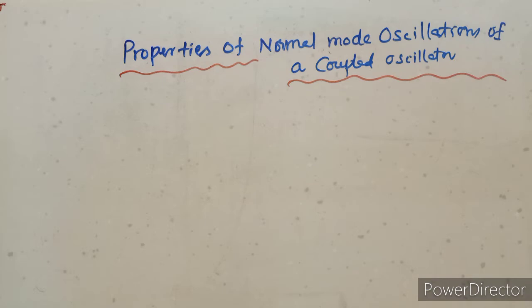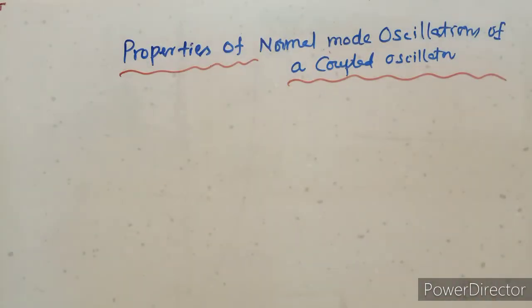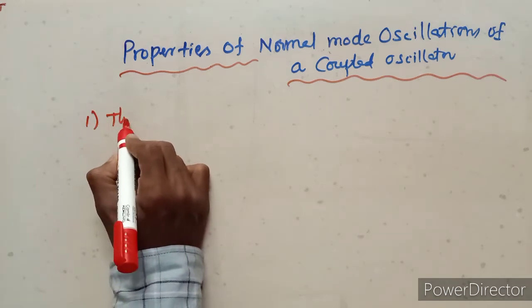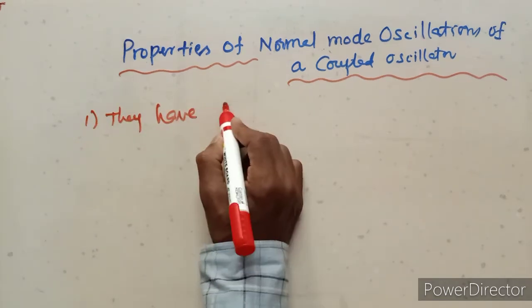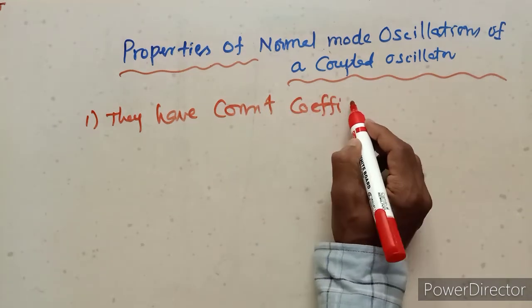Next, properties of normal mode oscillations of coupled oscillators. Coupled oscillators have constant coefficients.